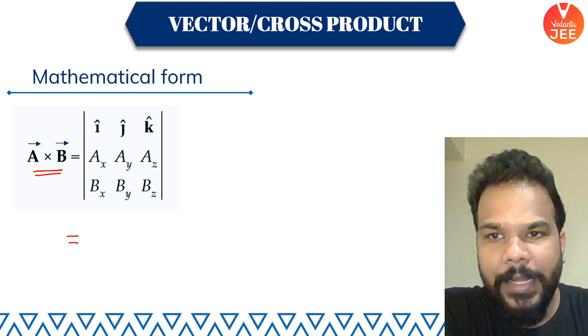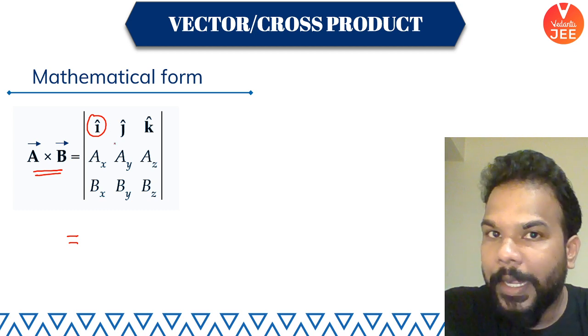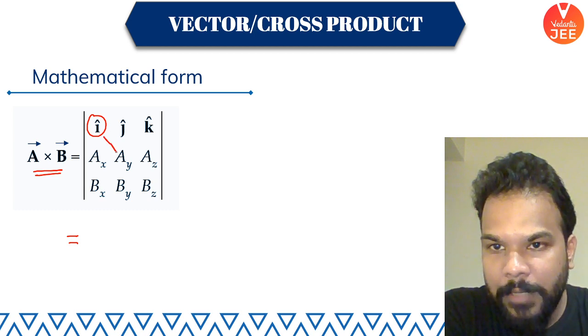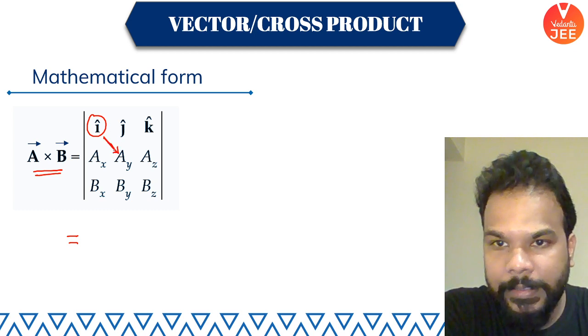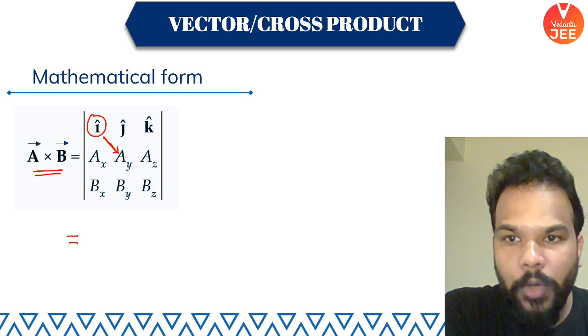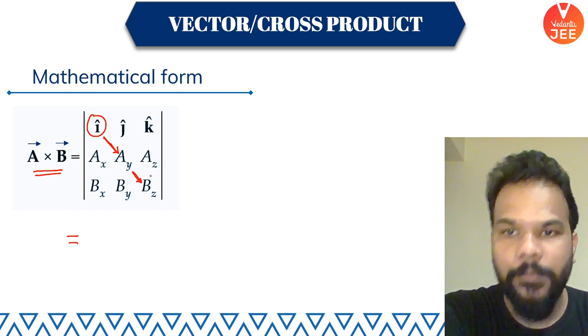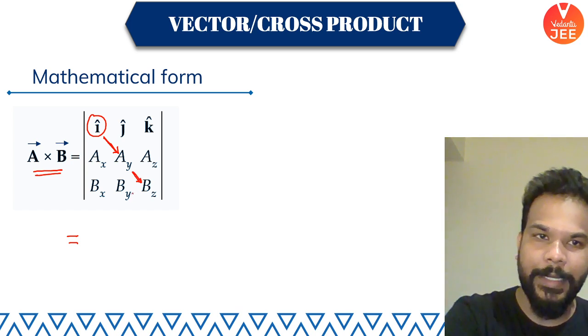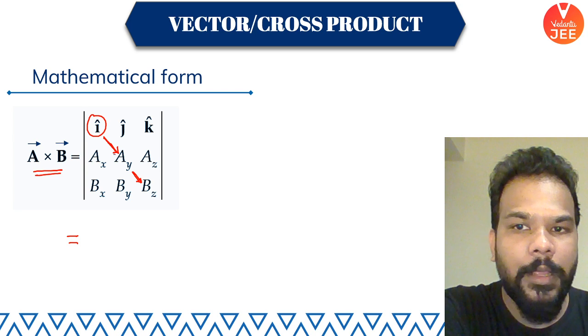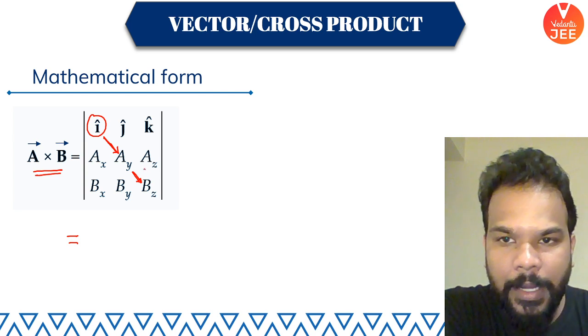I'm interested in writing the I cap component. When I'm writing I cap component, I will start moving diagonally downward like this. So from I cap, diagonally down is AY. Multiply AY with BZ. Are you getting it? I'm going diagonally downward. Multiply AY with BZ and then AZ with BY. What did I do? I multiplied.